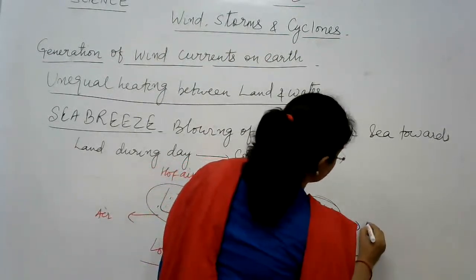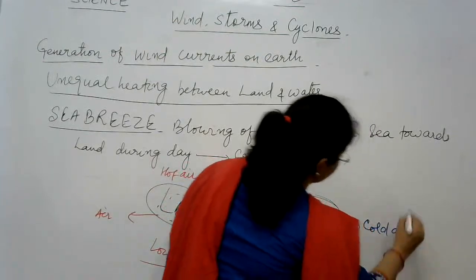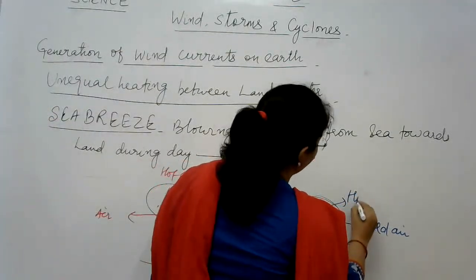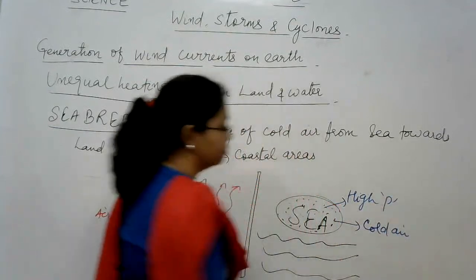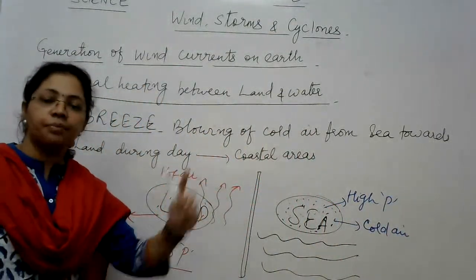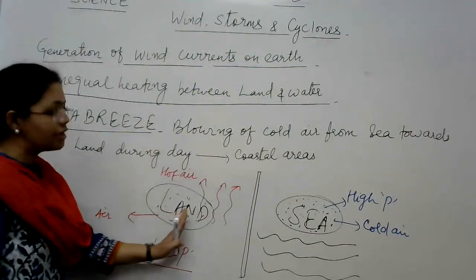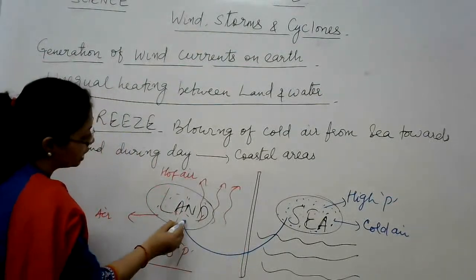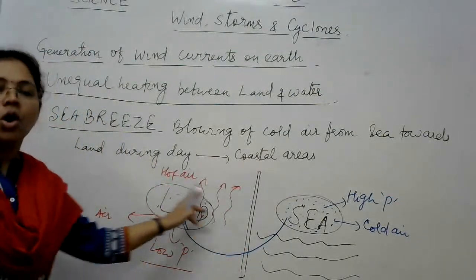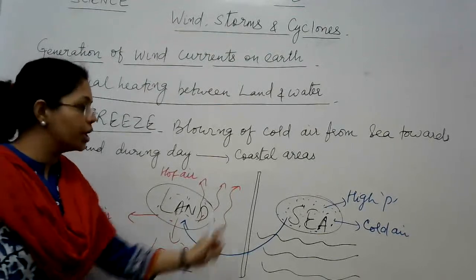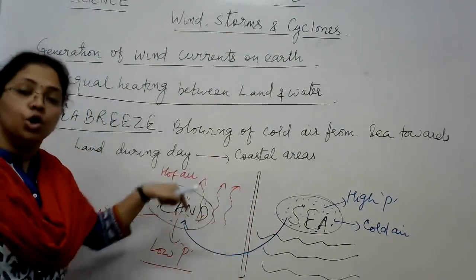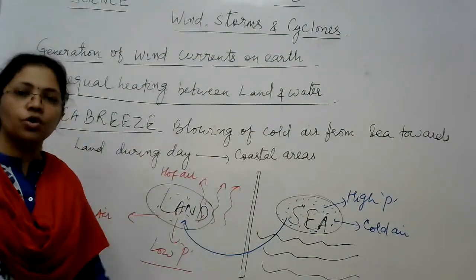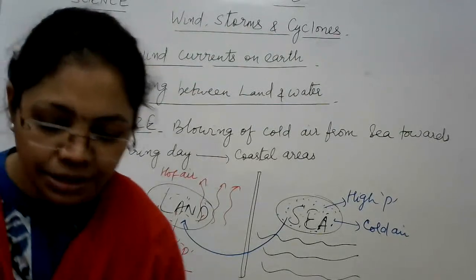So this air is still cold, right? Now cold air means it is heavier. Heavier means this region is maintained at high pressure. So what happens? This hot air from the land is rising and cold air from the sea side rushes to take the place of this hot air on the land. And this blowing of cold air from the sea side towards the land is known as sea breeze, right?